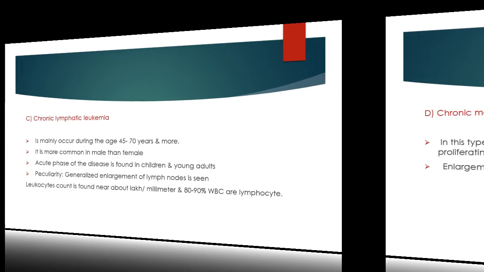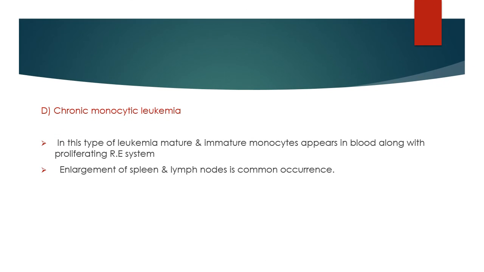Then there is chronic monocytic leukemia, in which mature and immature monocytes appear in blood along with proliferating RE system. Enlargement of spleen and lymph nodes is a common occurrence.